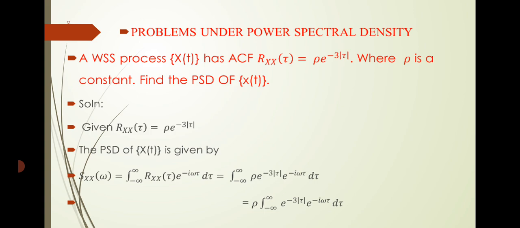Here given Rx of tau equal to rho into e power minus 3 into modulus of tau. The PSD of x of t is given by Sx of omega equal to integral minus infinity to infinity Rx of tau into e power minus i omega tau into d tau. In the next step, you just substitute Rx of tau value which is given in the question. In the next step, you just take rho outside.